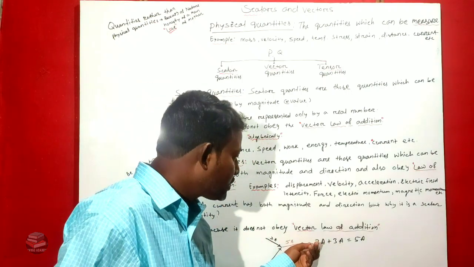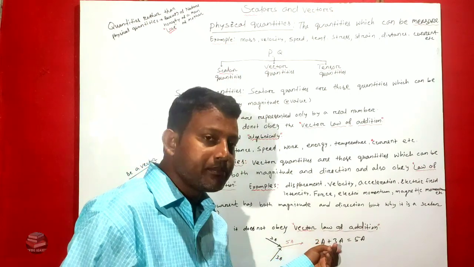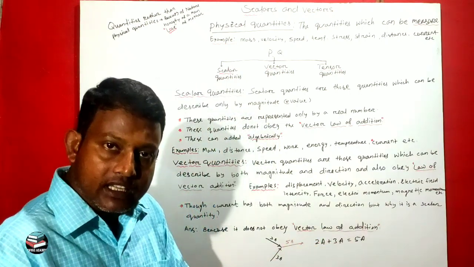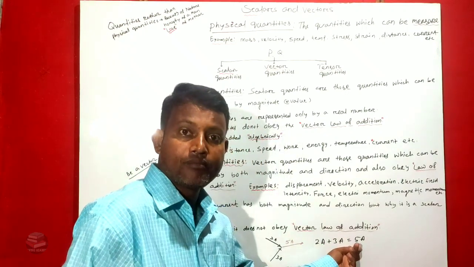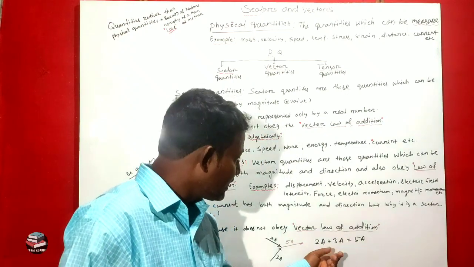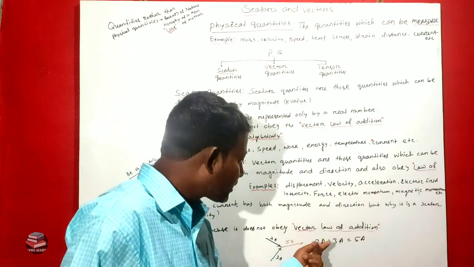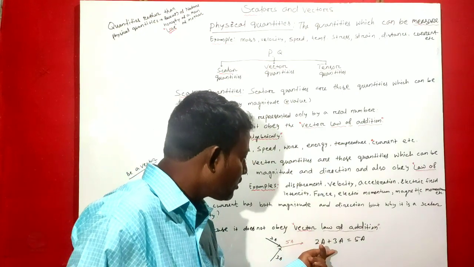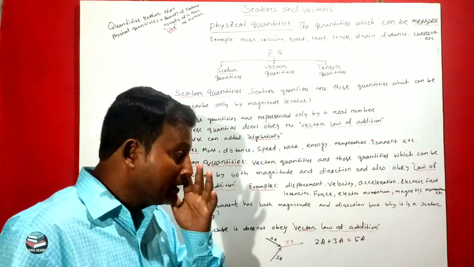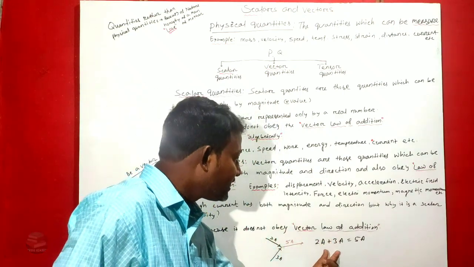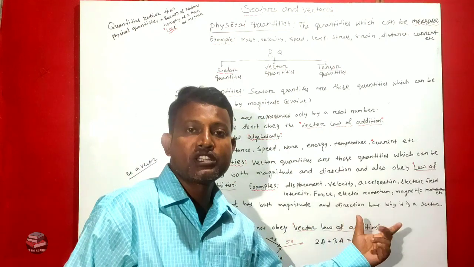When 2 ampere and 3 ampere are added vectorially, it may be 5 ampere or it may not be 5 ampere. That means the value of the vector addition of 2 ampere and 3 ampere is in between 2 minus 3, that means 1, and 2 plus 3, that means 5.